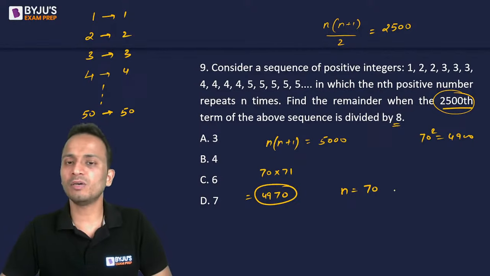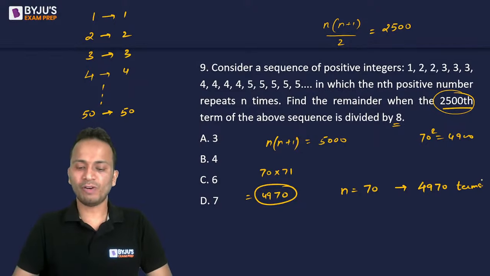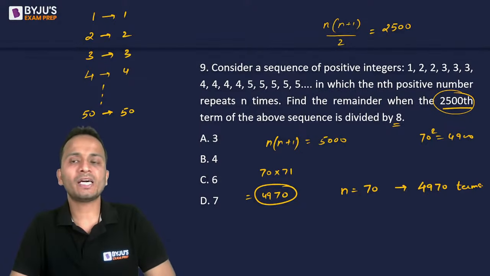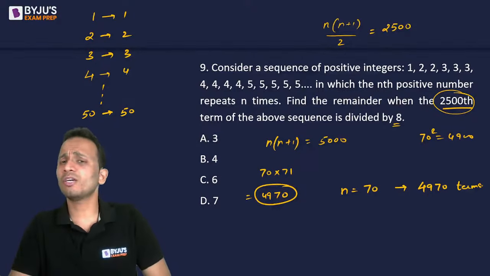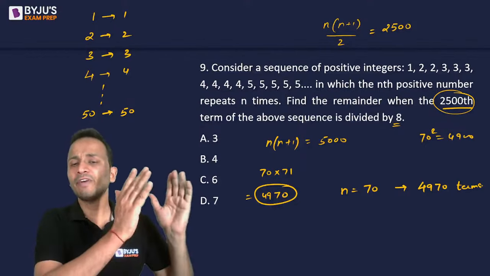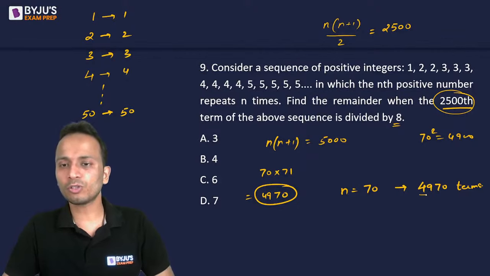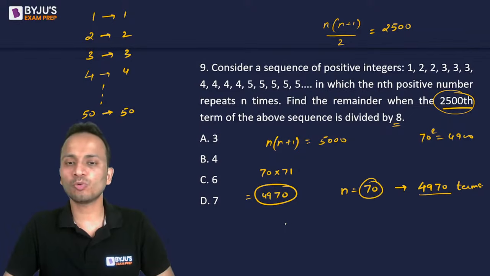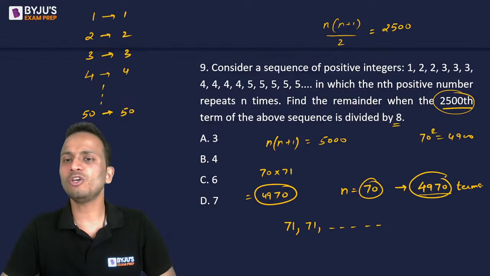So the total number of terms which will be written will be 4970 terms. So 1 is written once, 2 is written twice, 3 is written three times, 4 is written 4 times, 5 is written 5 times, and so on. And in the end, if I write 70, 70 times, then a total of 4970 terms are written. Now what will I start writing after 70? I will start writing 71. And 71 will be written how many times? 71 times. But now how many more terms do I need?